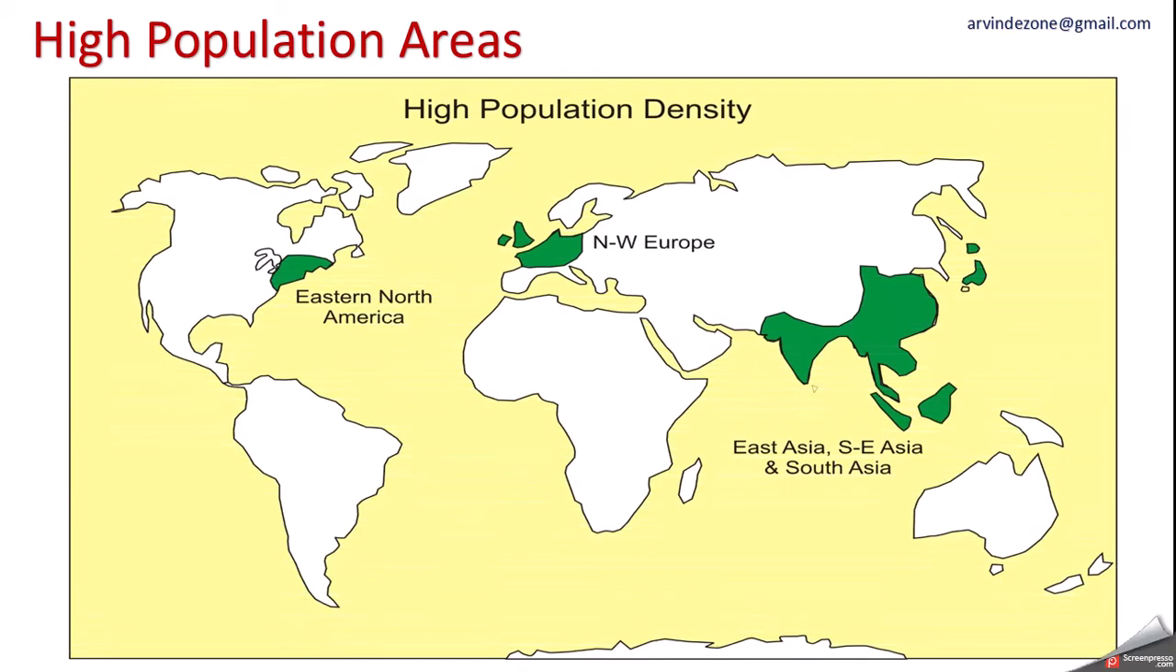In the previous video, we have seen that there are certain areas in the world where population size, population distribution is high. These areas are East Asia, including China and Japan, Southeast Asia, including Indonesia, Malaysia, Thailand, South Asia, which includes India, Pakistan, and Bangladesh, northwestern part of Europe, including England, France, Germany, and eastern part of North America. So in this part of the world, population concentration is high.